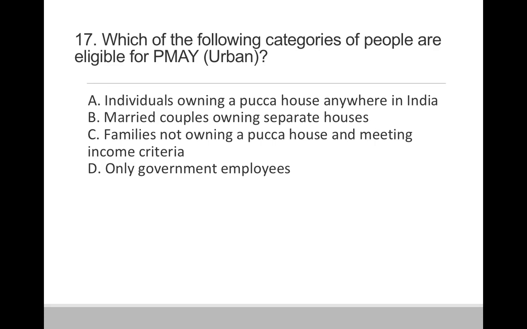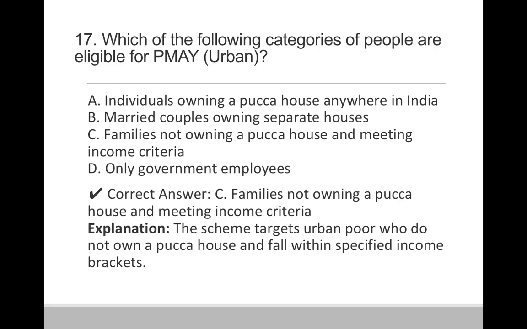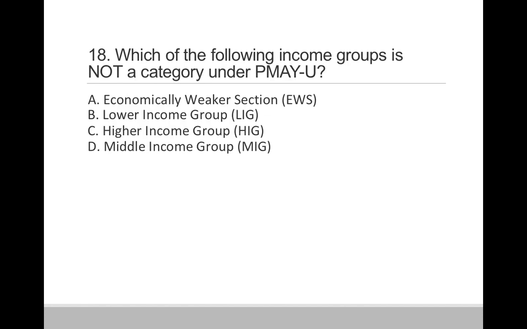Option B, married couples owning separate houses. Option C, families not owning a Pakka house and meeting the income criteria. And option D, only government employees. So correct answer is option C, that is families which do not own any Pakka house and which are also meeting the income criteria. These are eligible for the PMAY in urban.